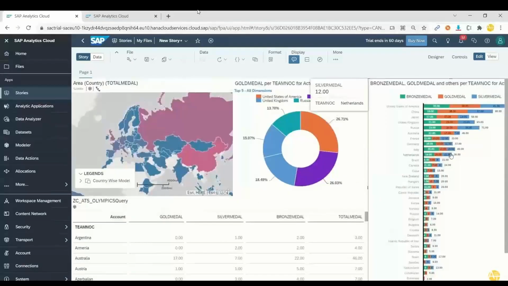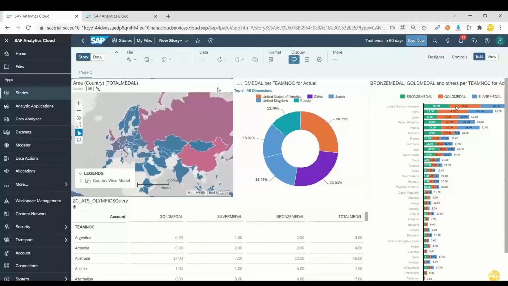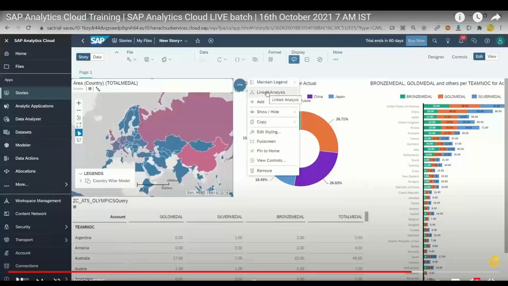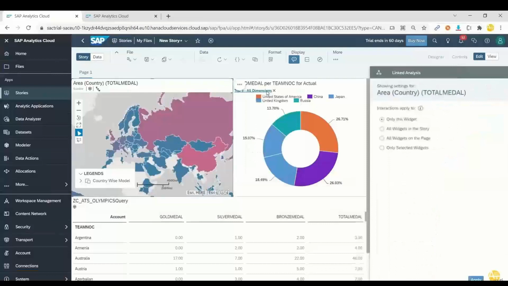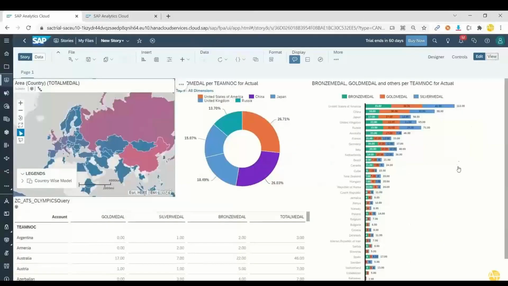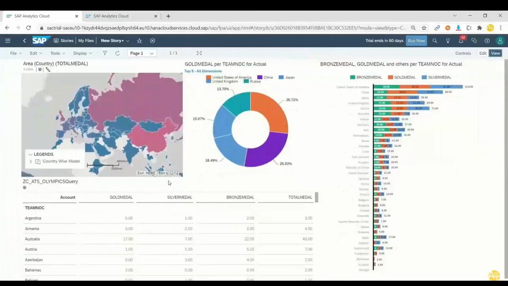Okay. So now I click one country in the map, and based on the click on a particular country, I would like to go back and see how to use the analysis. So let's drill down. We choose linked analysis, and we choose all widgets on the page. And I choose filter on data point selection, which means the moment I click on a country, system should automatically filter my data. So let's go to the view mode now and analyze this.